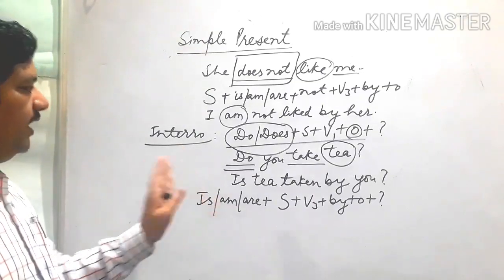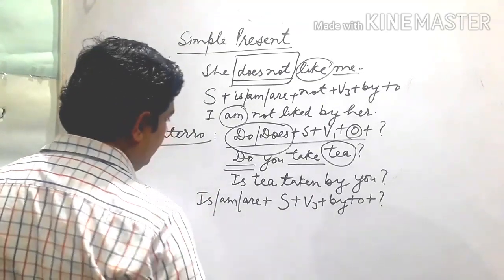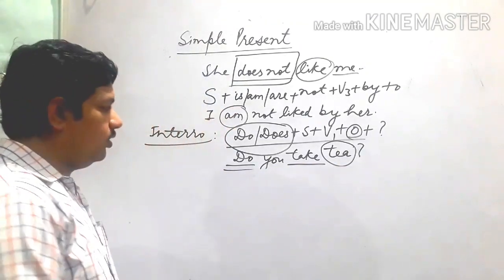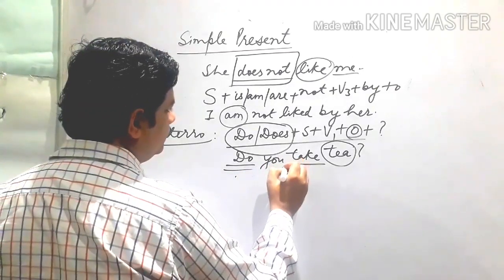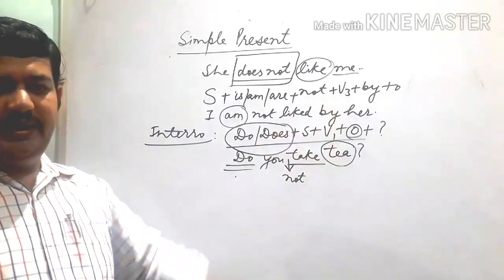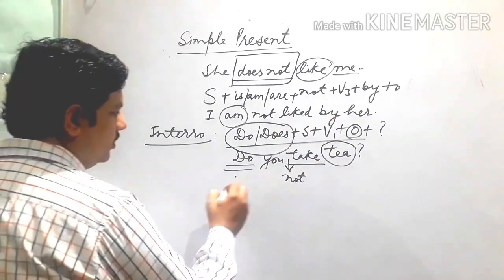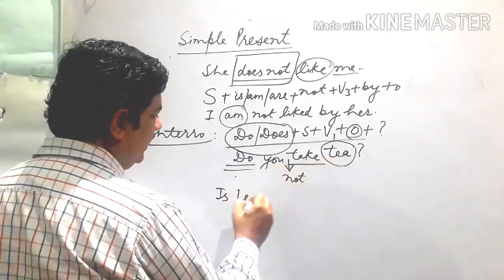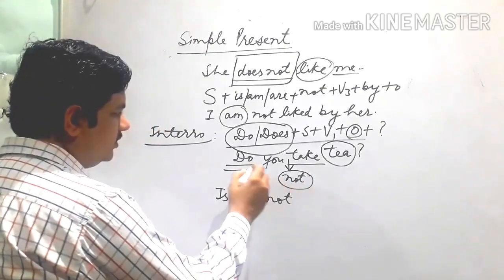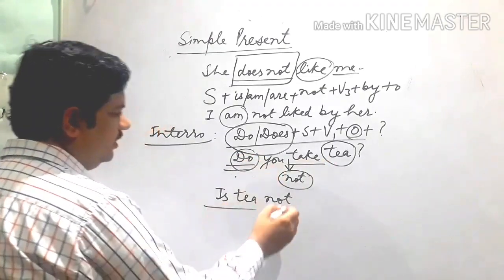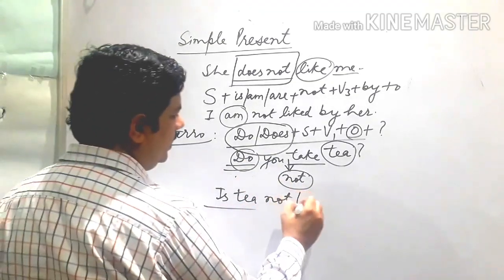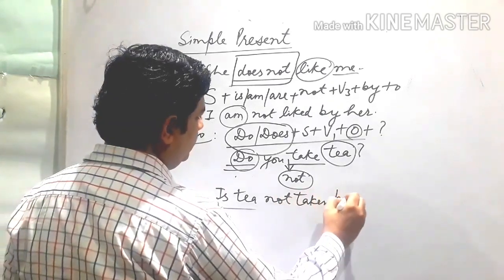Suppose it is interrogative negative, so that you can also do very easily. In an interrogative negative sentence, you only have to add an additional "not" there. Like "Do you not take tea?" So what you have to do? The same, "is tea" because it is singular. Replace do, does in this way: "Is tea." Now add "not" because it is interrogative negative: "Is tea not taken by."